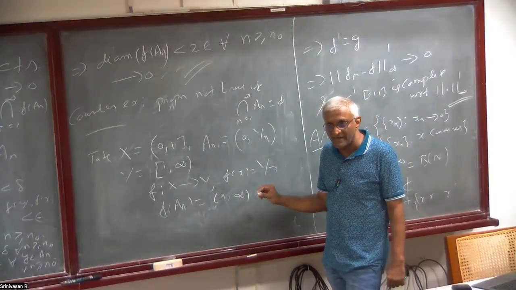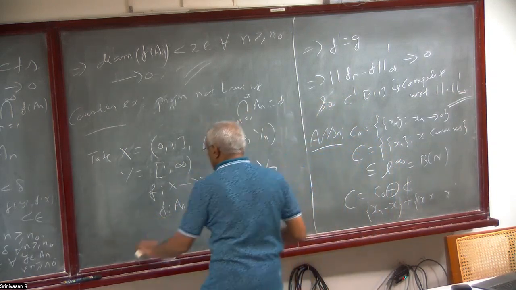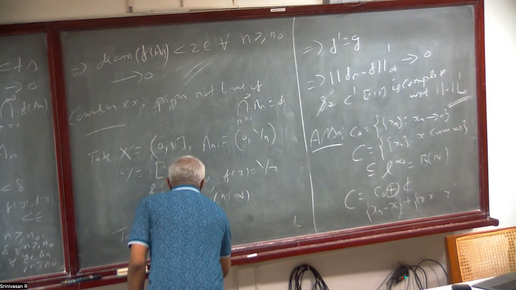If you don't like this infinity and want a finite one, then take g of x equal to sine of 1 by x.